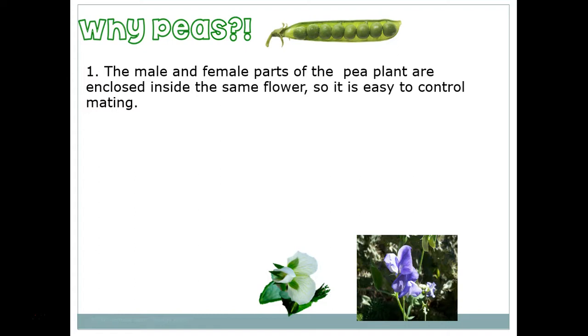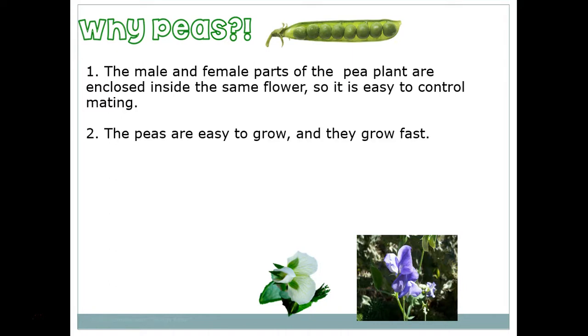That means that it has both male and female gametes in the same plant. In fact, sometimes inside the same flower. So you can actually have the plant pollinate itself. Also, they grow very quickly and they're easy to grow, so you aren't losing a lot of new peas each year. Most of them are growing, and you can do your studies relatively quickly. You don't have to wait a whole ton of years to get a lot of good information.